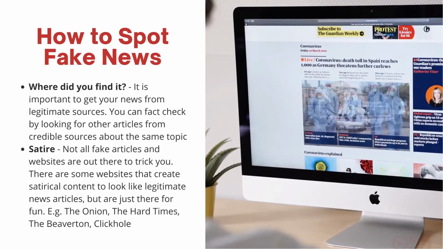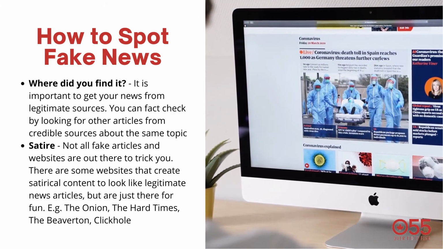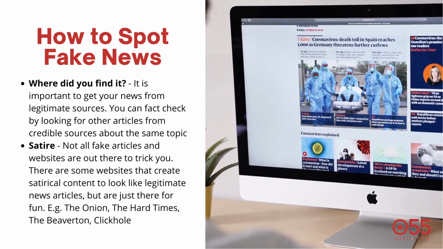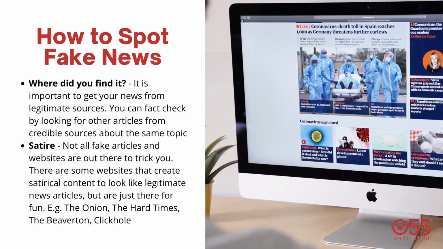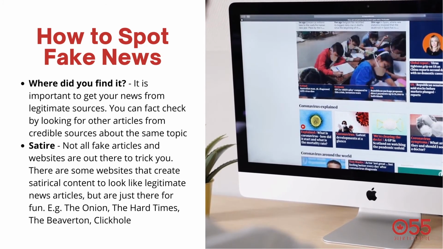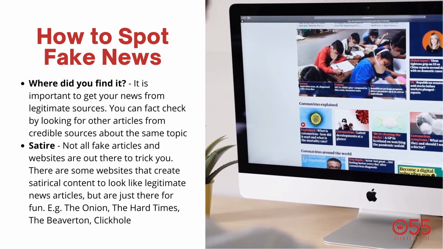Where did you find it? It is important to get your news from legitimate sources. You can fact-check by looking for other articles from credible sources about the same topic.